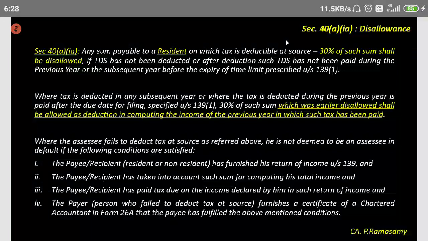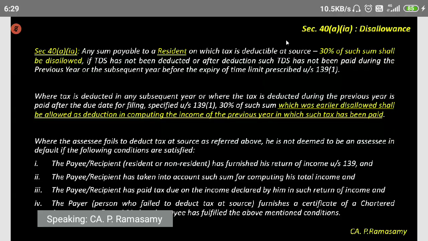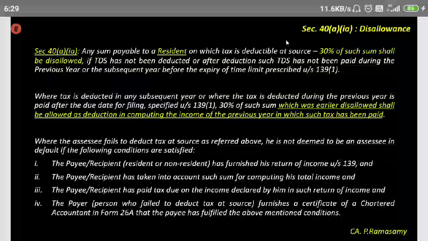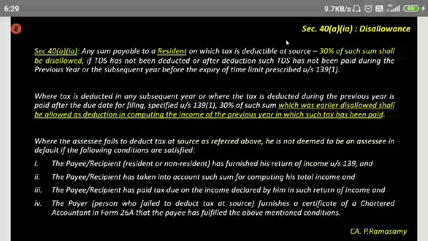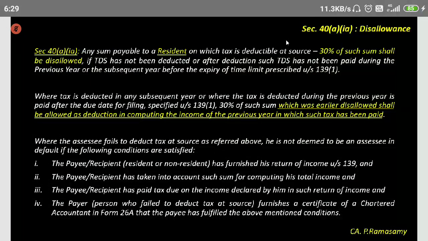The payee or the recipient, the resident or non-resident, has furnished his return of income under section 139, and the payee or the recipient has taken into account such sum for computing his total income, and the payee or recipient has paid tax due on the income declared by him in such return, and the payer furnishes a certificate of a chartered accountant to the income tax department that the payee has done all these things correctly.